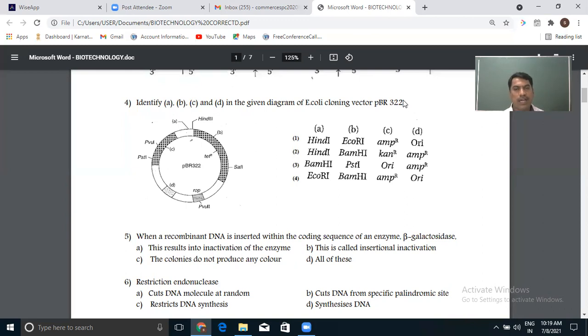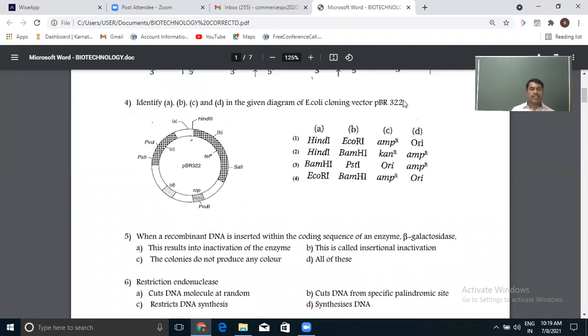Sorry, here the option type is given differently. We have to go for the vertical line. Okay, A, B, C, D. Option 4 is the answer here: EcoRI, BamHI, AmpR, for C and D as set. Okay, option 4. Instead of A, B, C, D, they have given 1, 2, 3, 4.